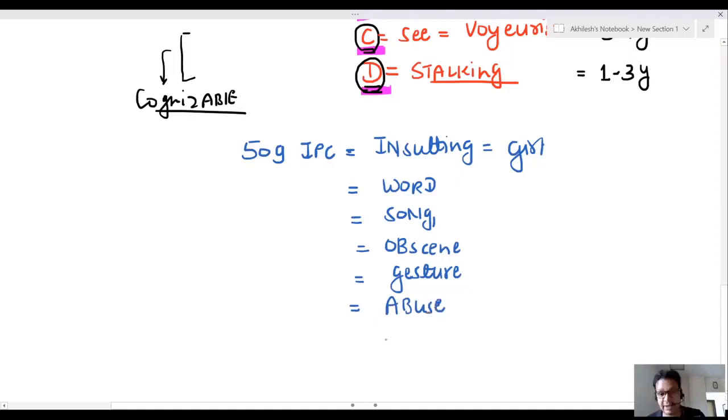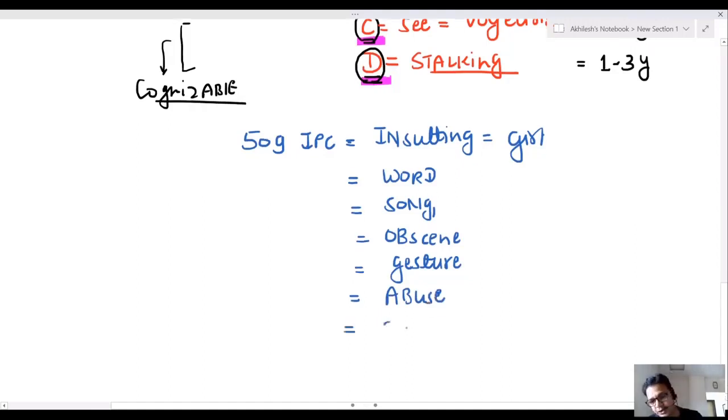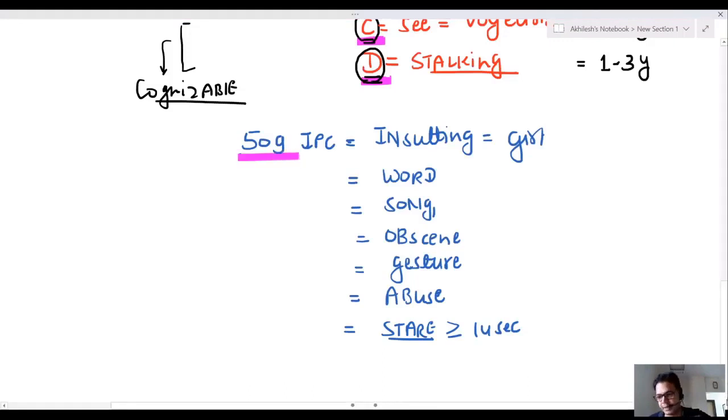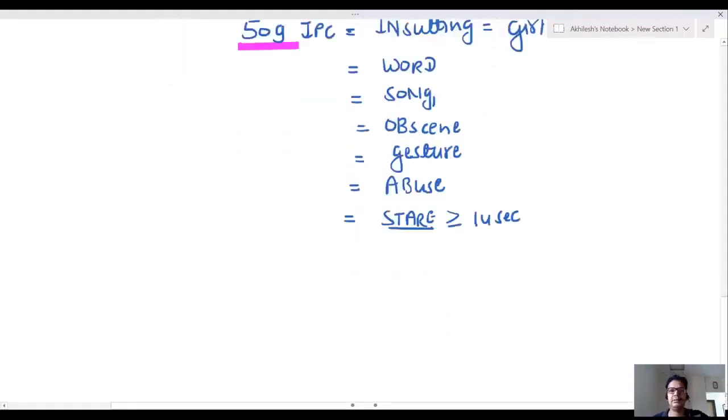So these are there. Even staring. Don't stare at a female. If you are staring at a female, अगर आप किसी female को घूरते हो for more than 14 seconds, it is insulting a girl. So by word, अगर आप कोई शब्द बोलते हो, by song, by obscene remark, by gesture, अगर आप आंख मारते हो, सीटी बजाते हो, abusing, all these come under 509 IPC. This is insulting a girl.